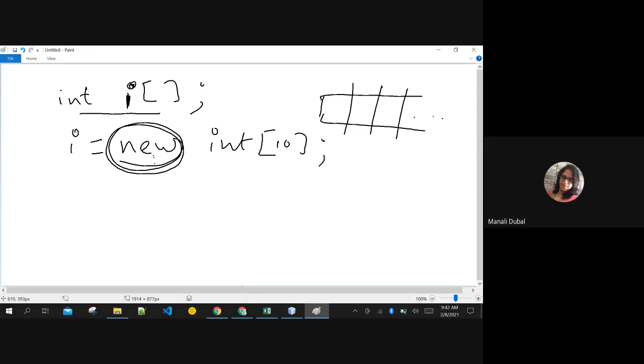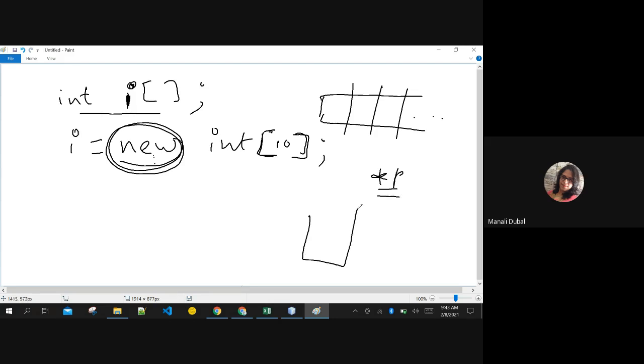Okay, sorry. I am allocating 10 spaces for this in the backend, in the memory. Now, you remember C arrays, right? You can create an array using pointers, dynamic memory allocation. Yes, exactly.